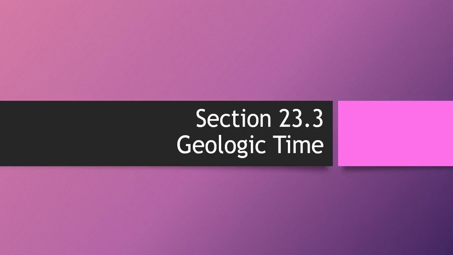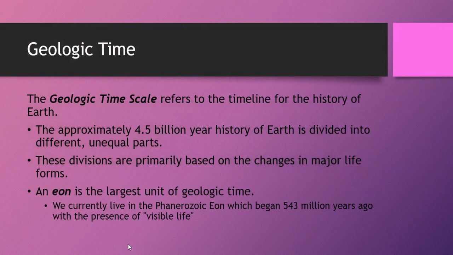Section 23.3, Geologic Time. So when we talk about the geologic time scale, we're referring to the timeline for the history of Earth. The Earth's been around for approximately 4.5 billion years, and we divide the Earth's history into different and very unequal parts. Most of these divisions are determined based on changes in major life forms. What we call an eon is the largest unit of geologic time.